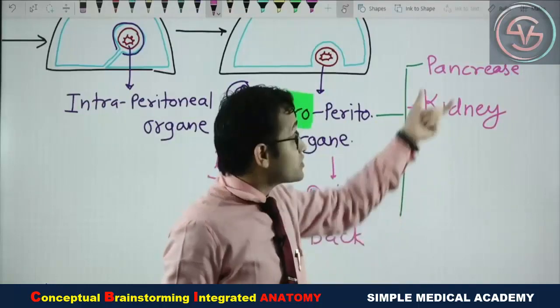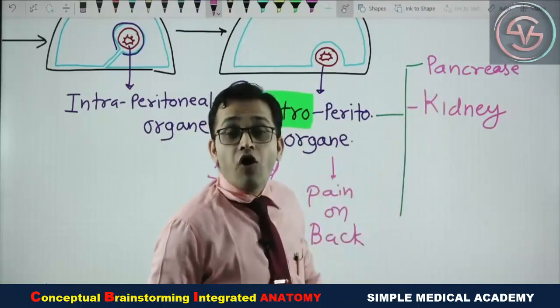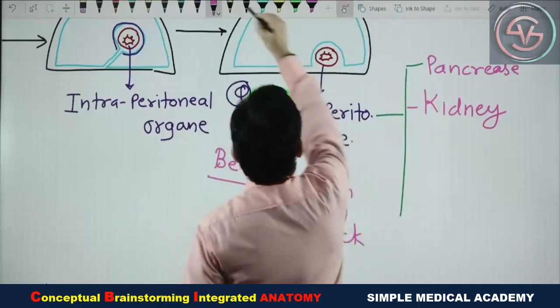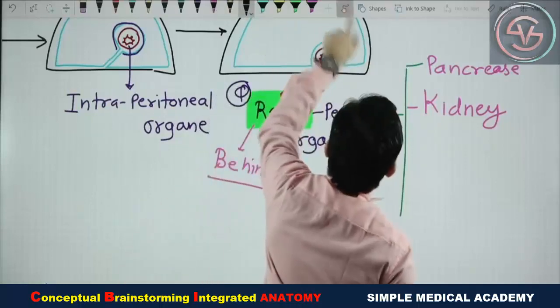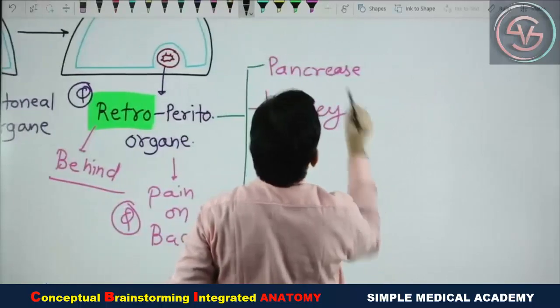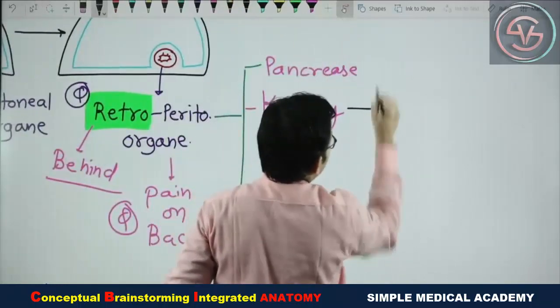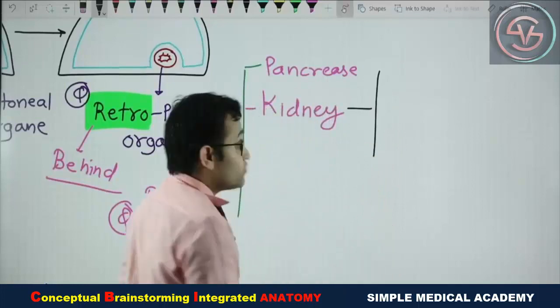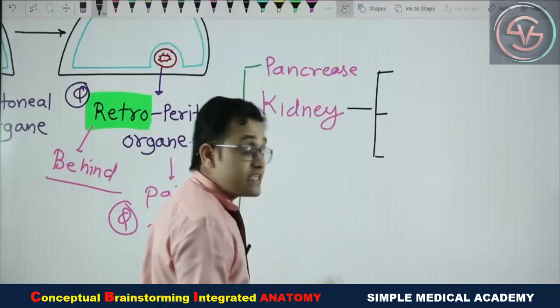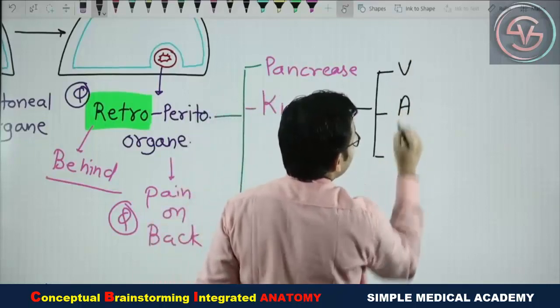Correlate with anatomy, because the kidney is retroperitoneal, on the back side, on the posterior abdominal wall. So if the kidney is retroperitoneal, definitely the structures related to the kidney are also retroperitoneal. What are the structures coming in or out of the kidney? They are the vein, artery, and the ureter.